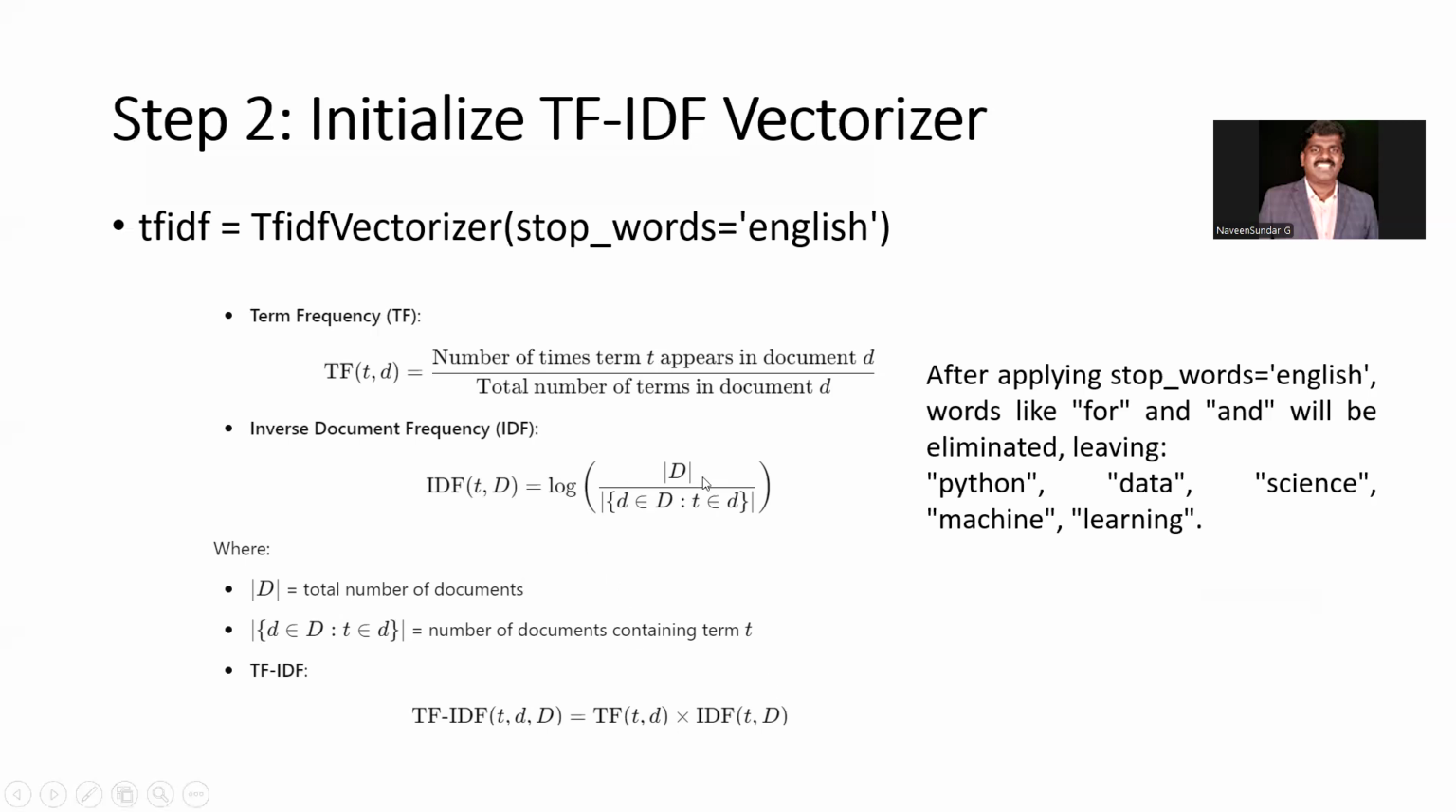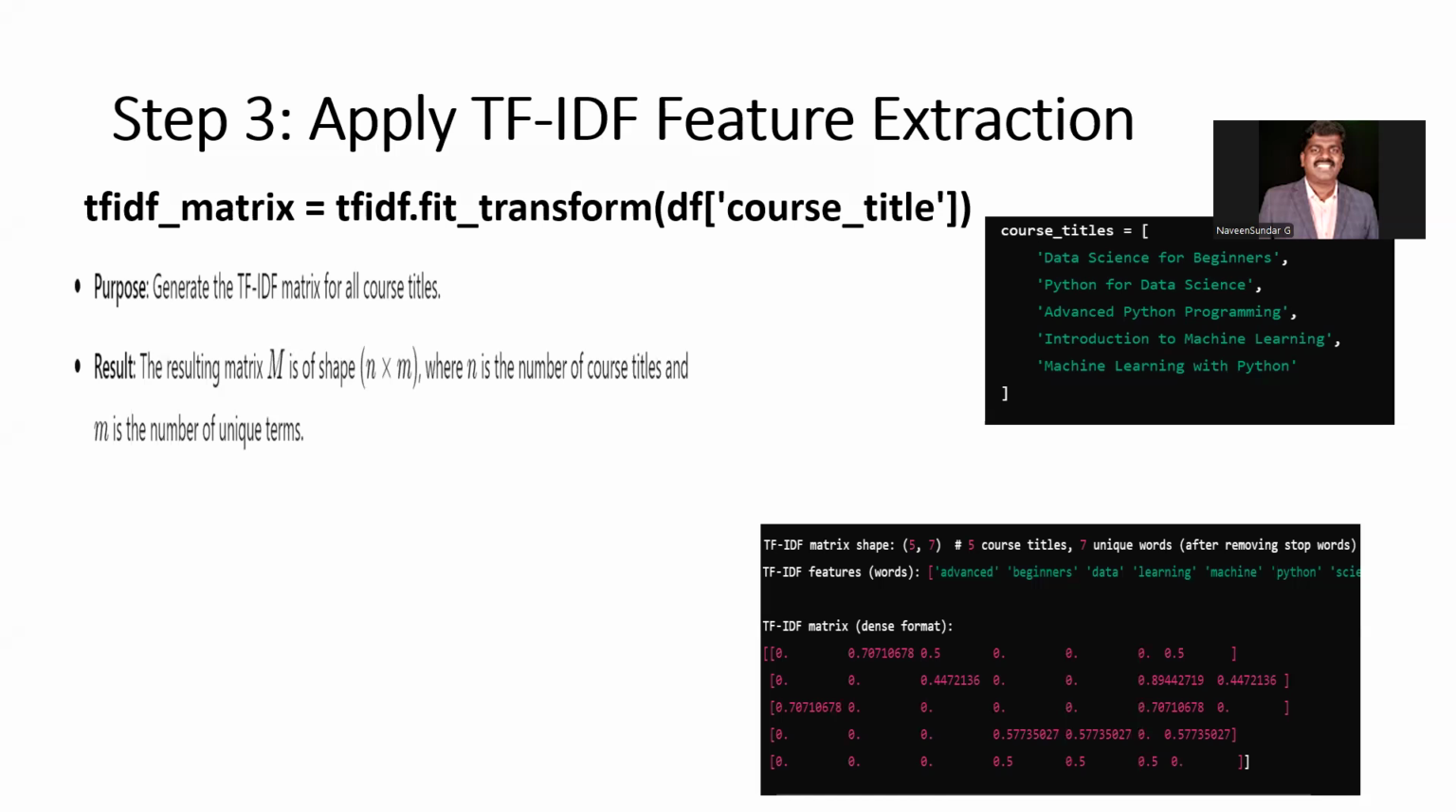In the theory part, you will learn with more examples. For the lab, I'm just telling you these are the formulas used at the back end to find the TF, term frequency, and inverse document frequency, for the recommendation system. After doing this, we apply this TF-IDF feature extraction. Now we have to make it into the matrix format.